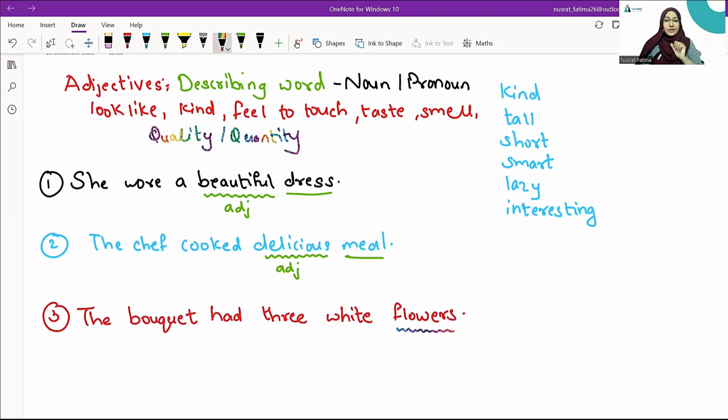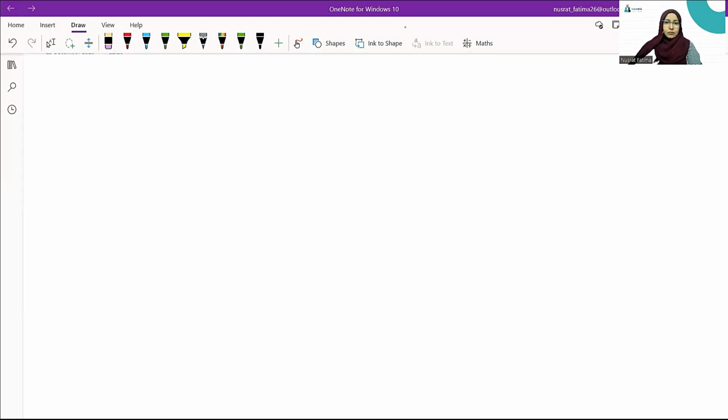And there are 2 words describing the flowers, 3 and white. 3 tells you the quantity of the flowers and white tells you the color of the flowers. So 3 and white both are adjectives. So what are adjectives? Adjectives are nothing but describing words.